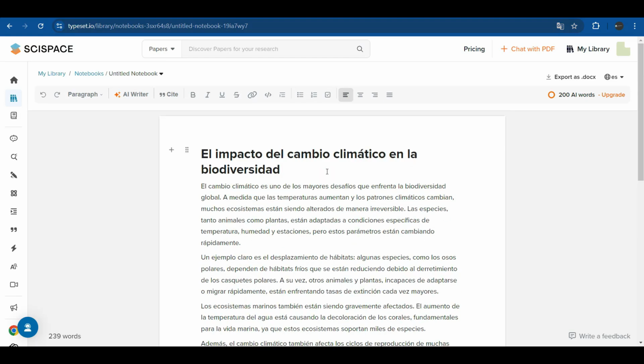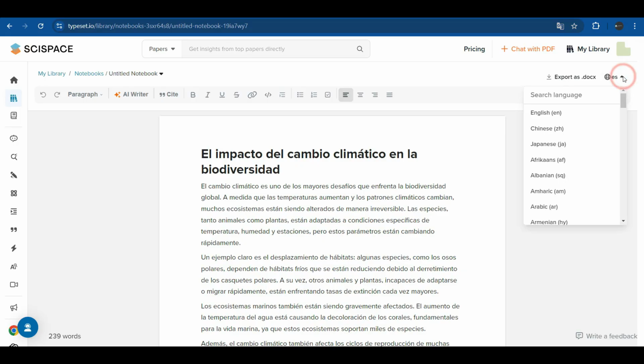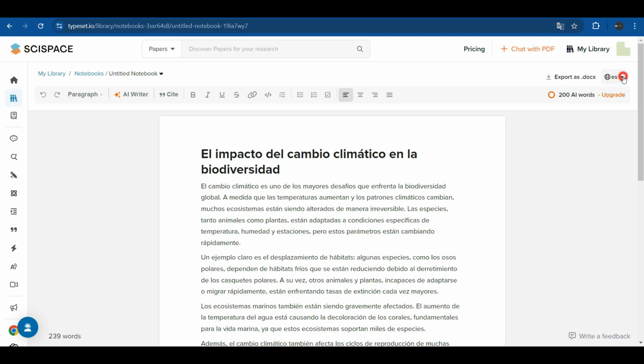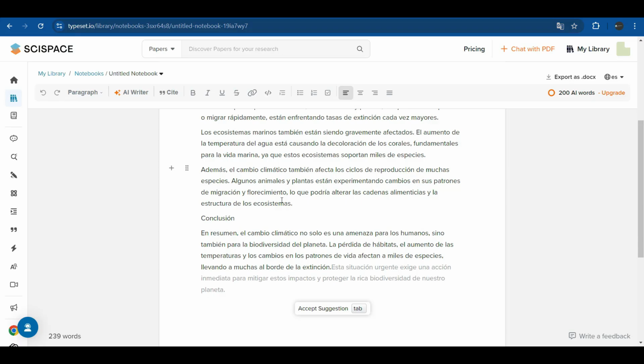For our example, we are going to paste here our text that talks about the climate impact on biodiversity. In the upper right, we must choose the language. In this case, Spanish is chosen. Then we have our text pasted or written directly here. At the end, notice the editor, the AI, is suggesting that we expand our text.